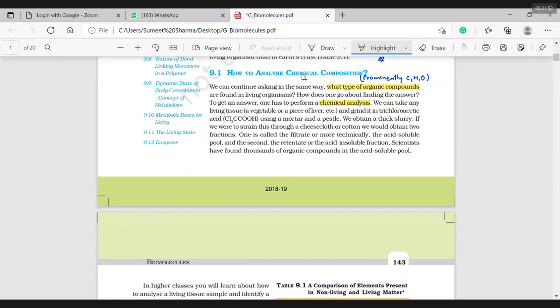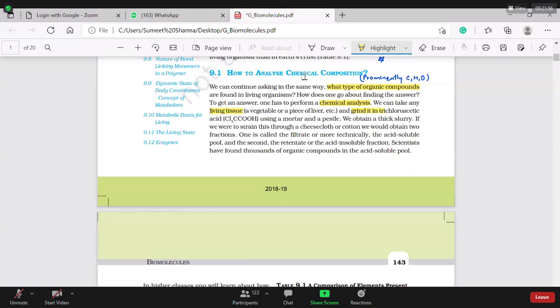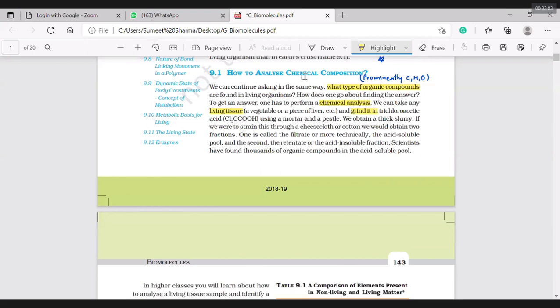We are taking a living tissue, grinding it in trichloroacetic acid using mortar and pestle, obtaining a thick slurry, and straining this through cheesecloth or cotton.